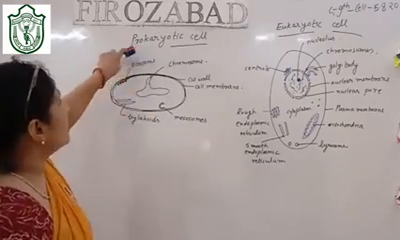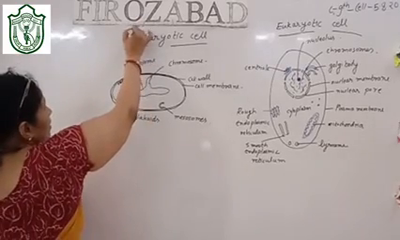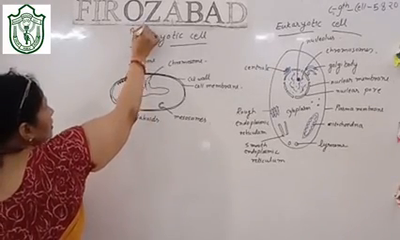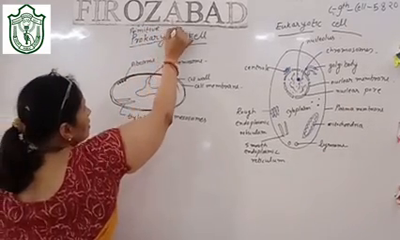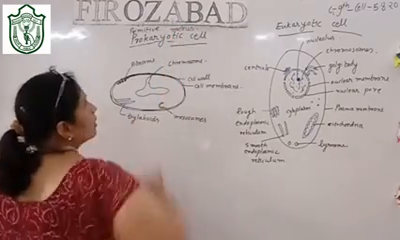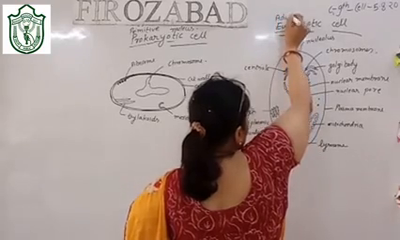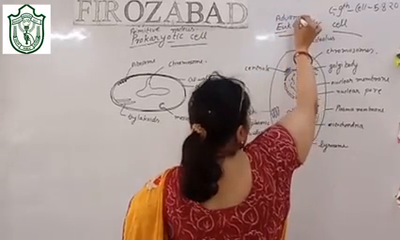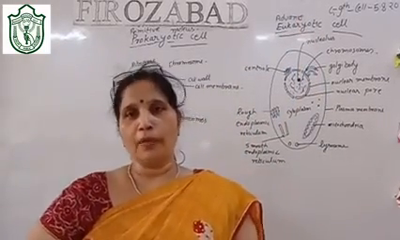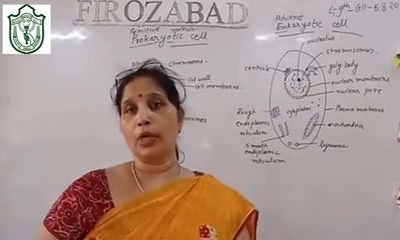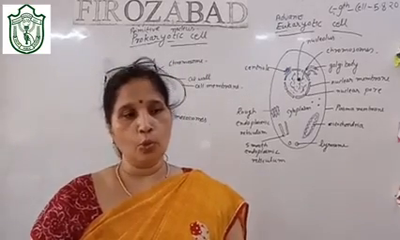Pro means primitive. If I underline this word pro, it means primitive, and karyon means nucleus. Eu, also written here, means advanced. So now you can get that whom we have given the name prokaryotic cell, and eukaryotic cell, the name we have given to whom.